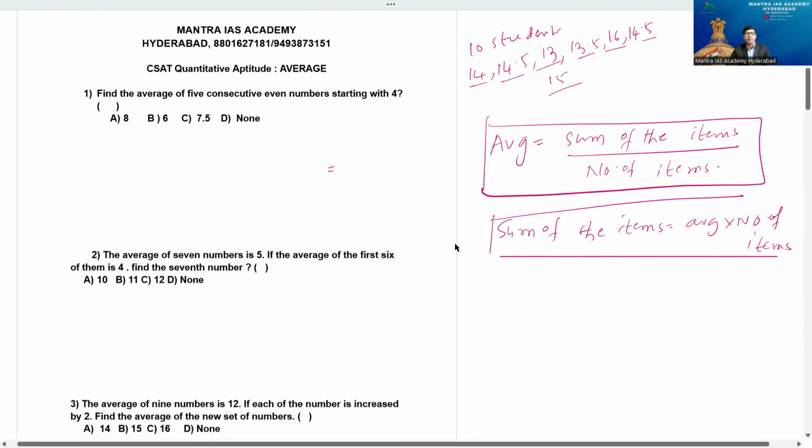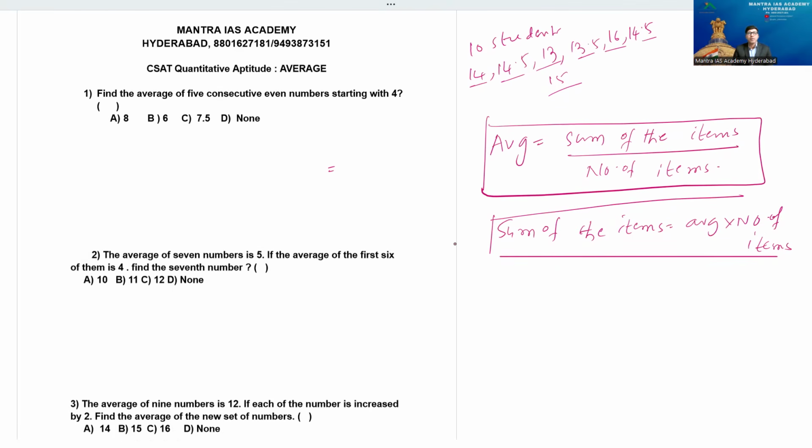Look at question number 1. Find the average of 5 consecutive even numbers, beta, starting with 4. You know well what even numbers are: 2, 4, 6, 8. These are the even numbers. You get each next one by adding 2: 2 plus 2, next is 6, plus 2, like that, plus 2, plus 2, increasing.